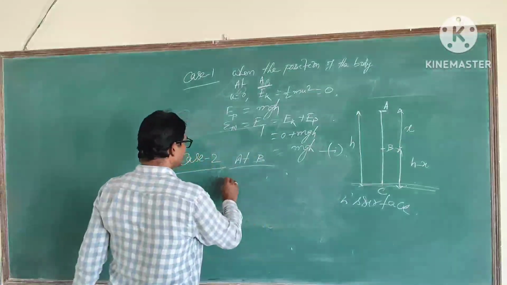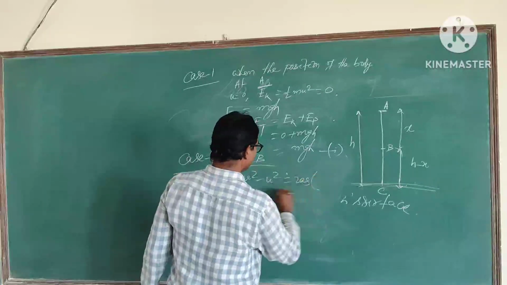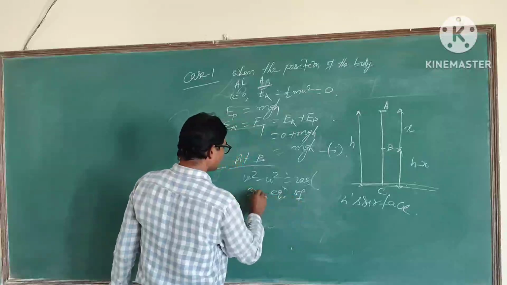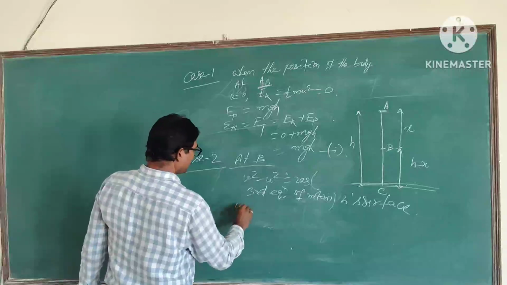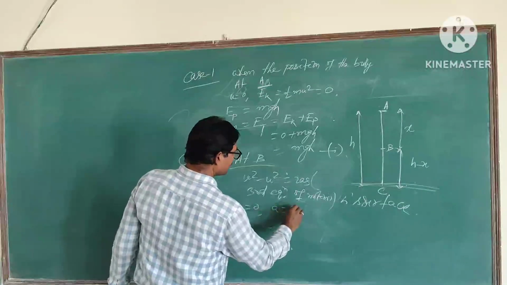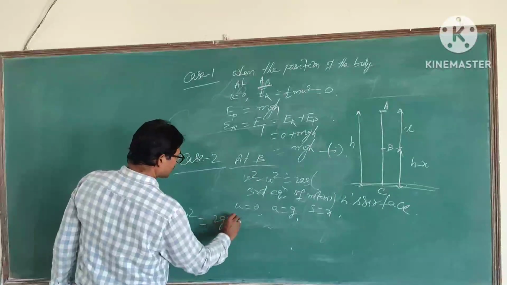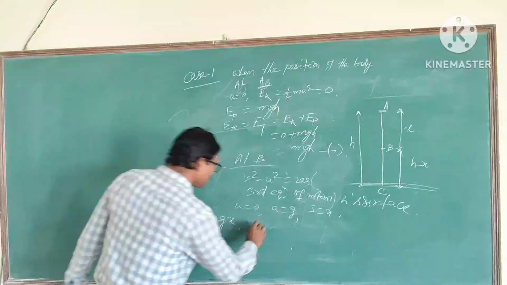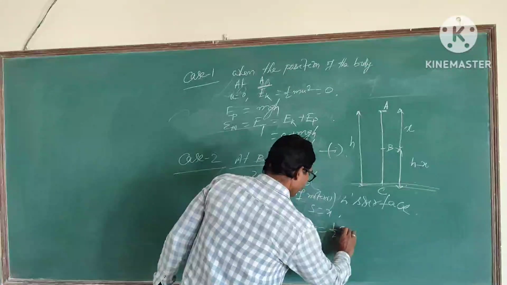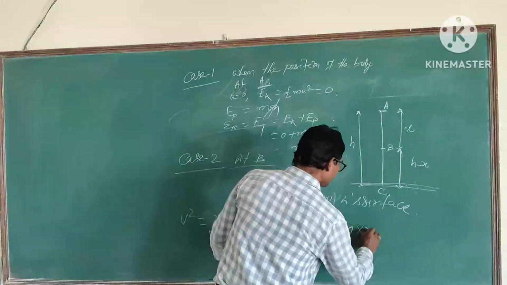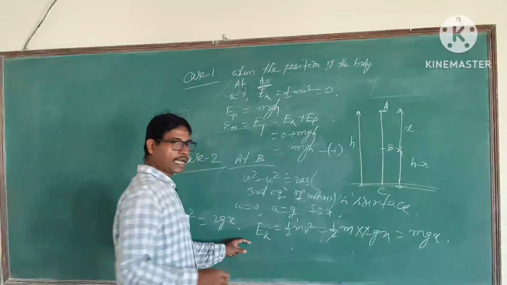According to the third equation of motion, v square minus u square is equal to 2as. Here u is 0, a is g, s is x, so v square is equal to 2gx. Kinetic energy is half mv square, which is half m times 2gx, so the 2 cancels and we get mgx. This is about kinetic energy.